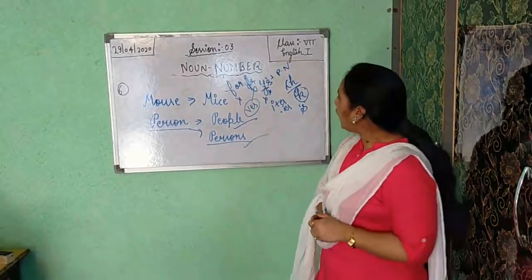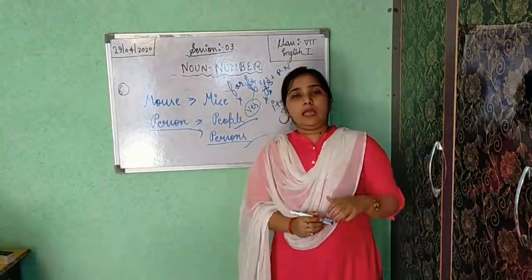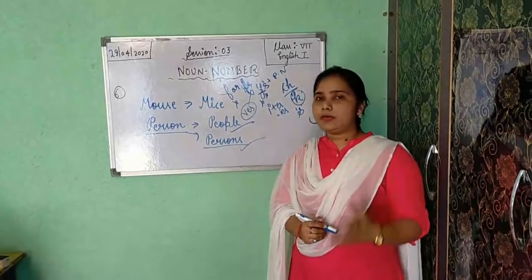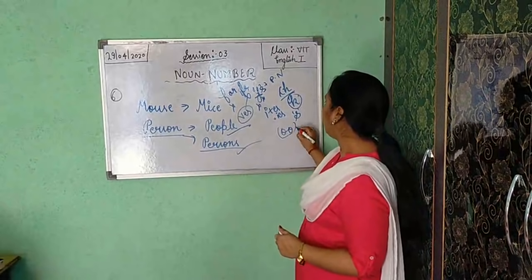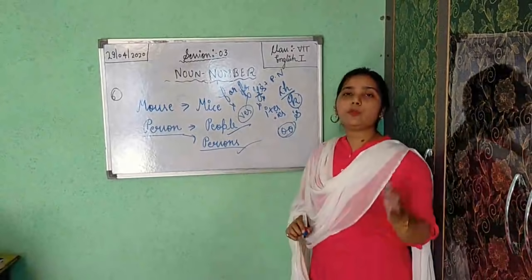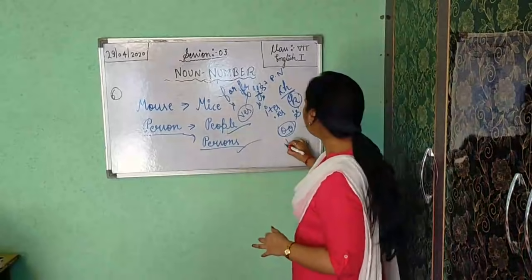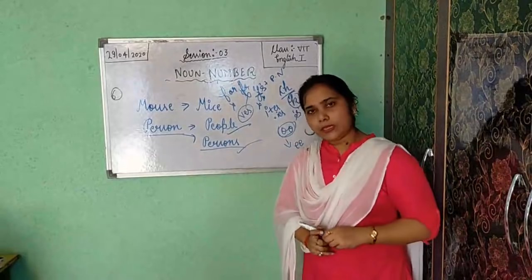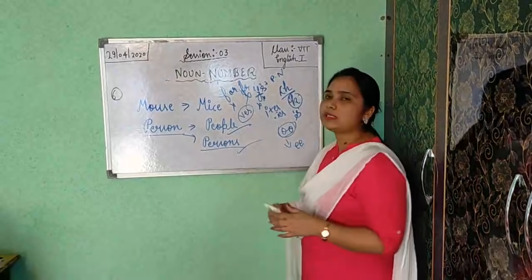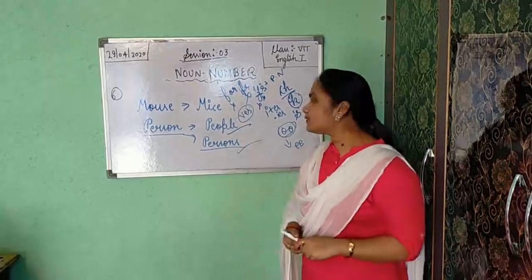Okay, now next one is, if in the middle of the word you get double O in singular number, when you change into plural this double O will convert into double E. Okay, for example, tooth, teeth, foot, feet, like this.